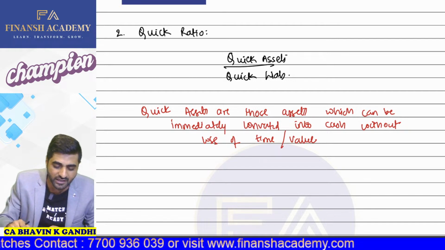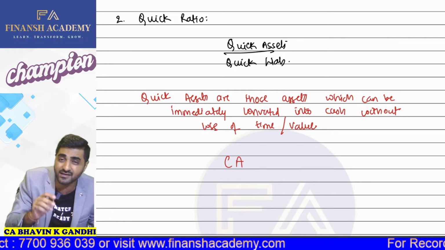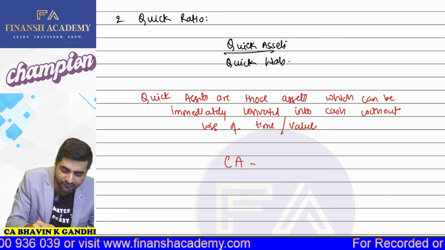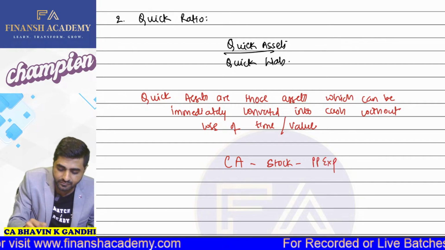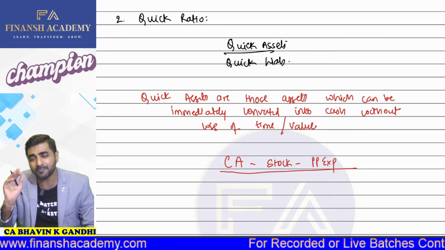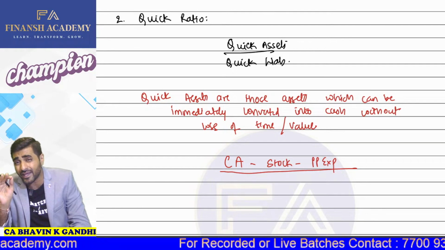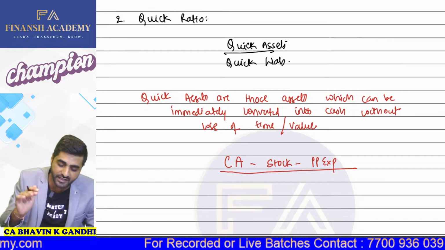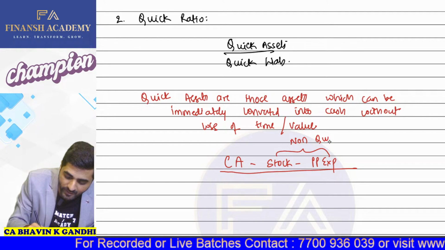Okay. So what does this particular quick assets tell you? It tells you that all current assets are your quick assets except for two. That is stock and prepaid expenses. So stock and prepaid expenses. Are these two your non-quick assets by nature? Come on, yes or no? Yes, sir. So stock and prepaid expenses are your non-quick assets.